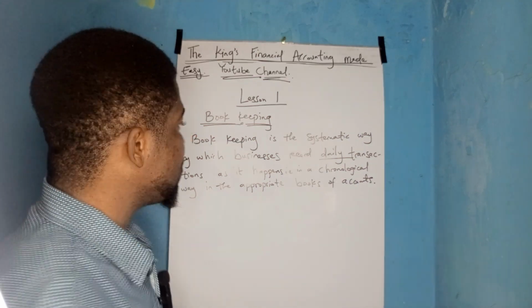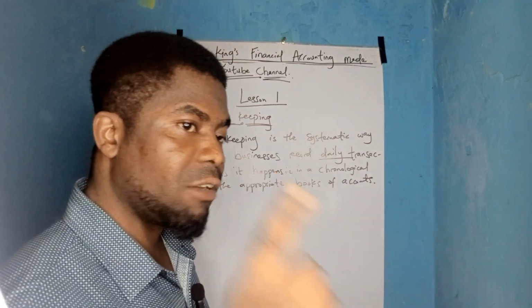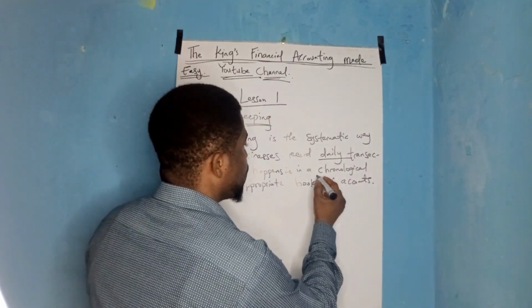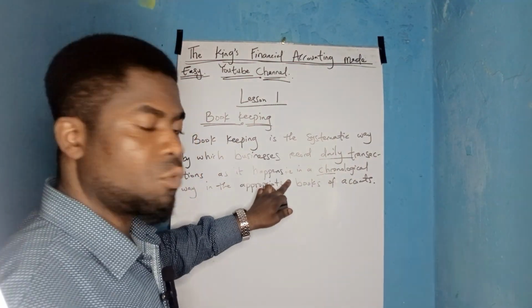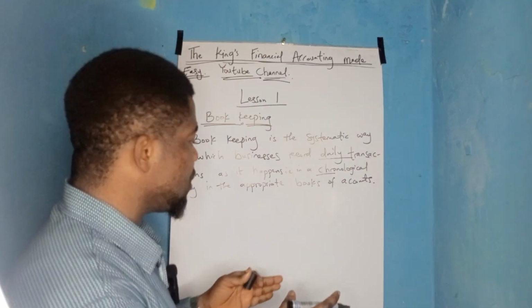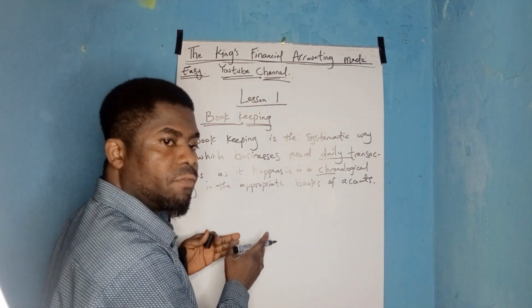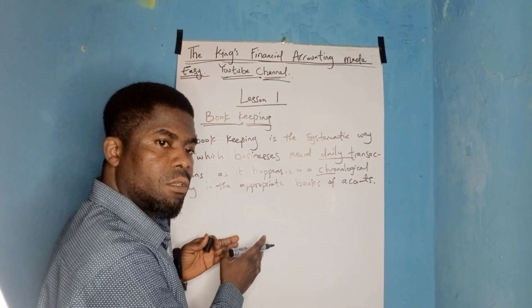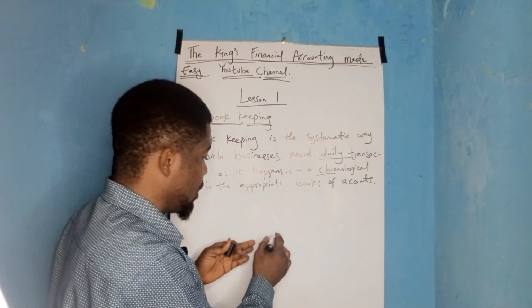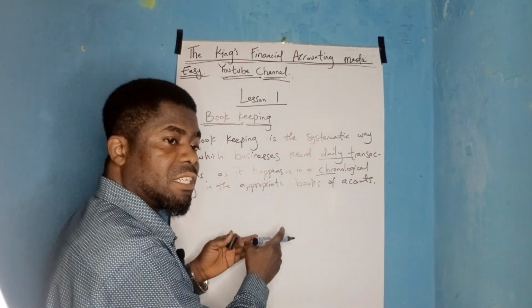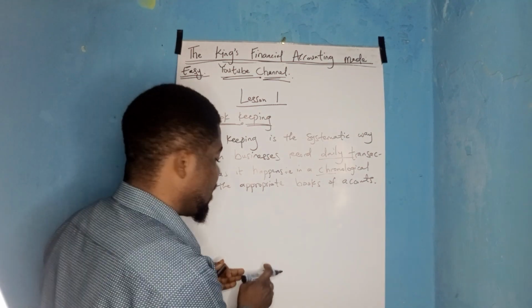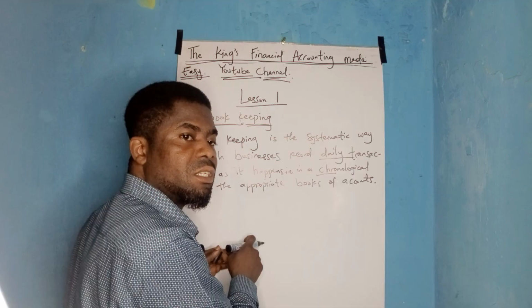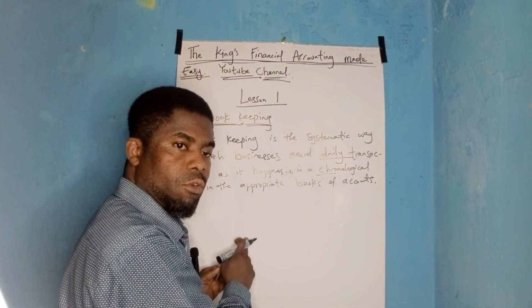Another thing I want you to understand is this word, chronological. Chronological means as it happens. If a transaction occurs on the 1st of May, we record it. We don't record the transaction that comes in the afternoon before the one that came in the morning. That is wrong.